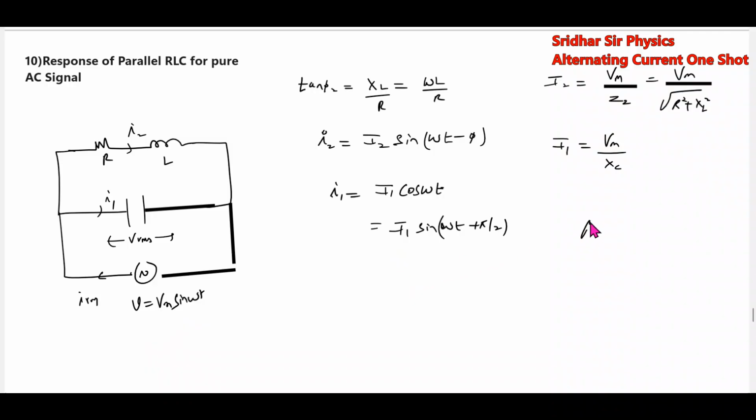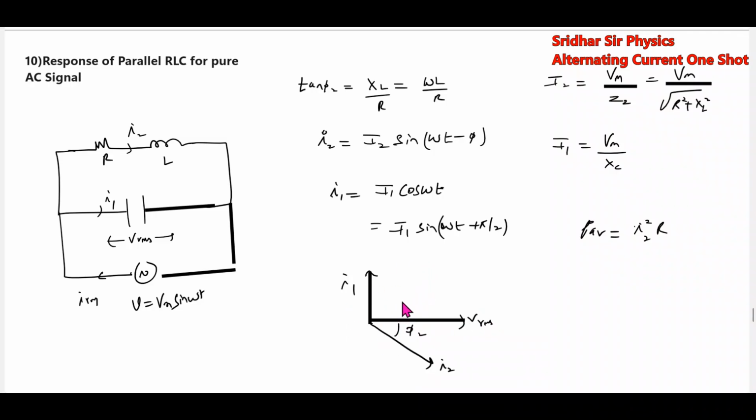Here also, who will dissipate power? The average power is dissipated only by I2 square R, because the capacitor will not dissipate power, and the inductor will not dissipate power. I1 is like this, I2 is I2 sine omega t minus phi, and this is Vrms.